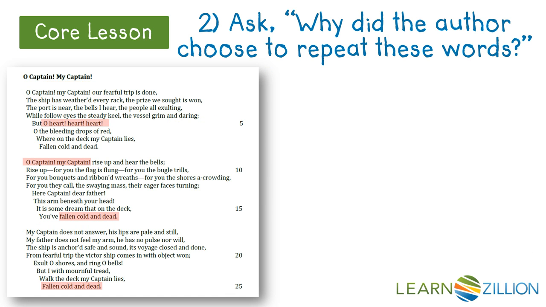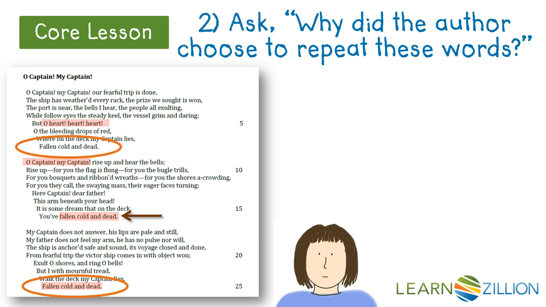Okay, we have one final phrase to look at. The last use of repetition is the phrase, "fallen cold and dead." When we look, we can see that this same phrase is used to end the other two stanzas as well. So again, let's think, why did the author choose to repeat these words? Having this line repeat at the end of all three consecutive stanzas really shows its importance and emphasis. The fact that the captain has died is a big deal in this poem, and think about it. It's like the more the narrator says it, the more he is pounding it into our heads.